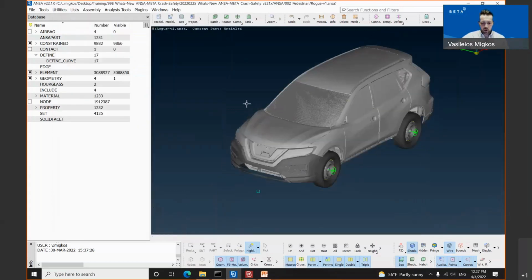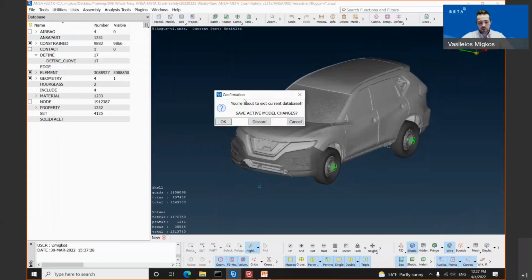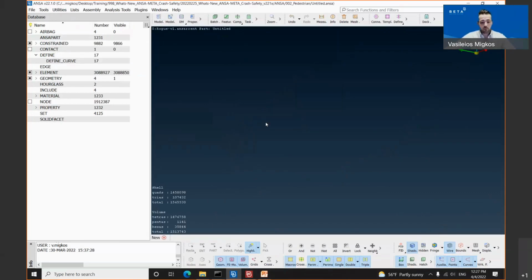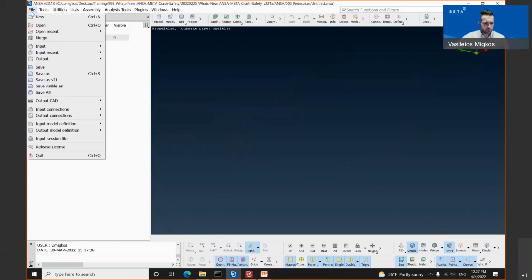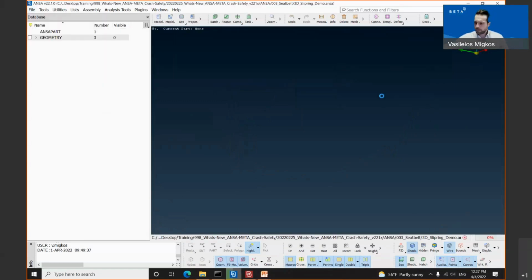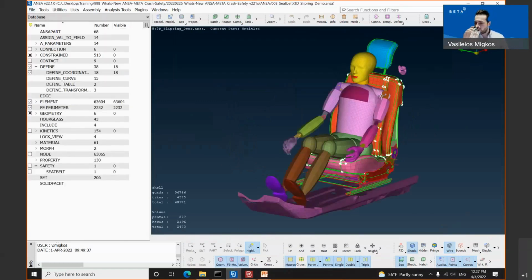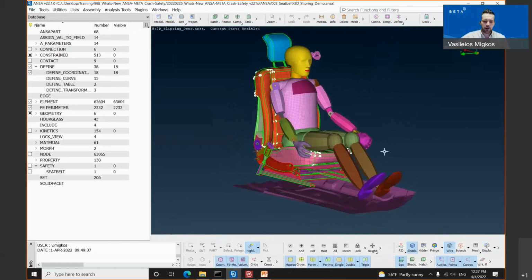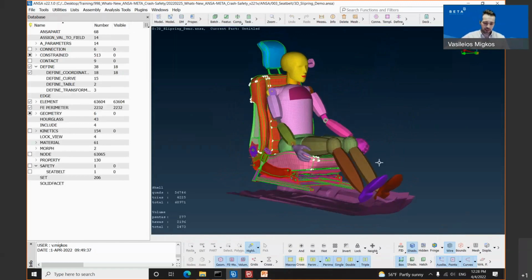The next tool which we will see is the seatbelt tool with a brand new 3D slip ring. For this one, I will open the next model. And as you can see, we have a dummy which sits on the seat.